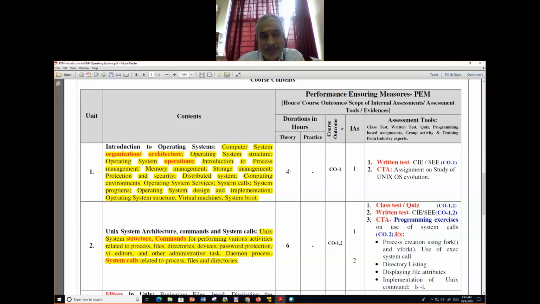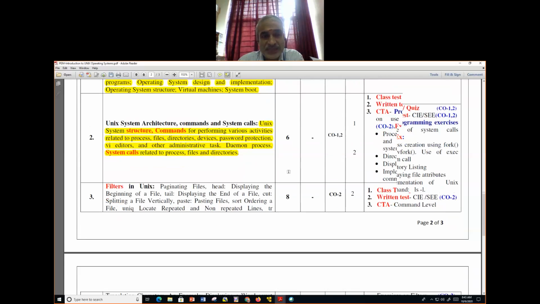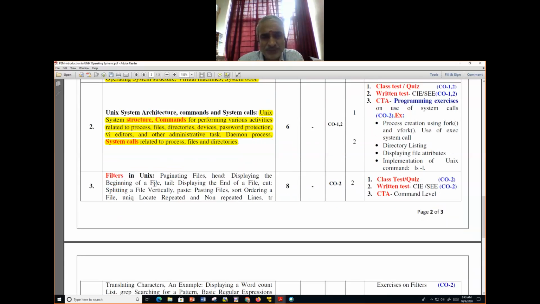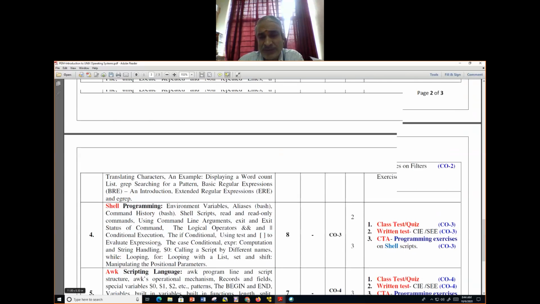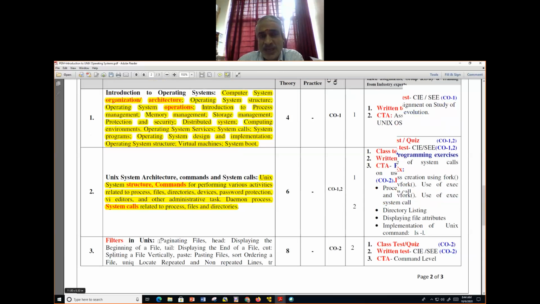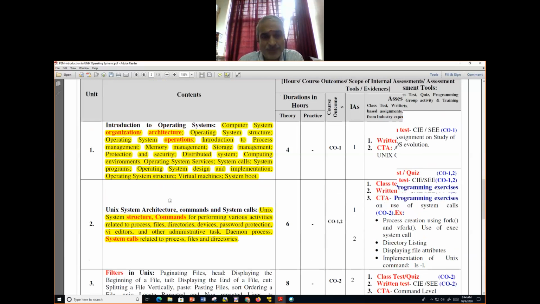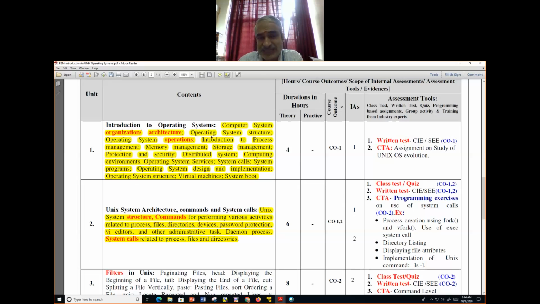Got it? Then after this, we get into the other things like filters. They're all simple. Then we get into shell programming and awk programming. Please do it very seriously, because we have one more course, and that course again I'll be taking for you people, and we assume all these things and move to the next level of Unix operating system and generic operating system. We will not allocate this to another course teacher, because I have taken this and I'll continue, so that there is a continuity of the total environment.